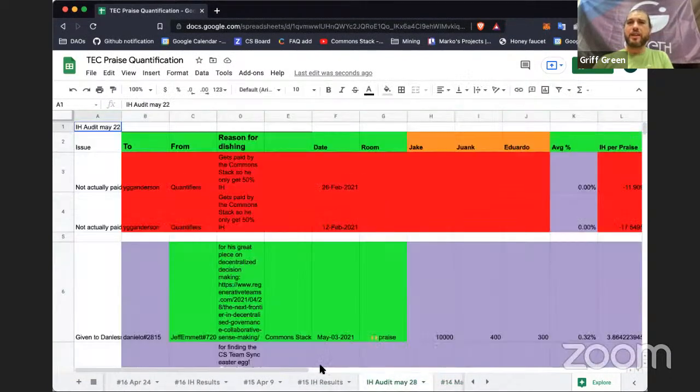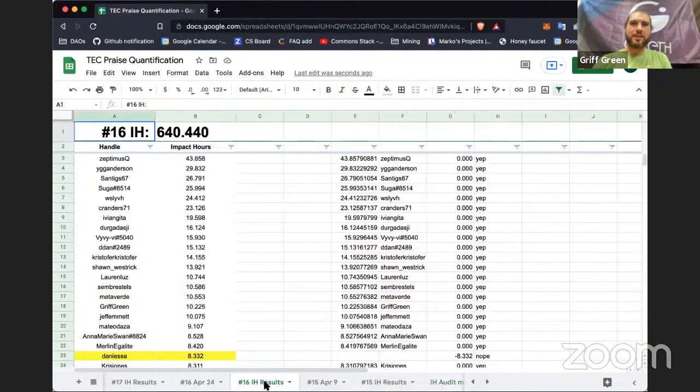We did an audit in May to check on people. There's been a variety of broken tabs and stuff like that. This is a very large working sheet.